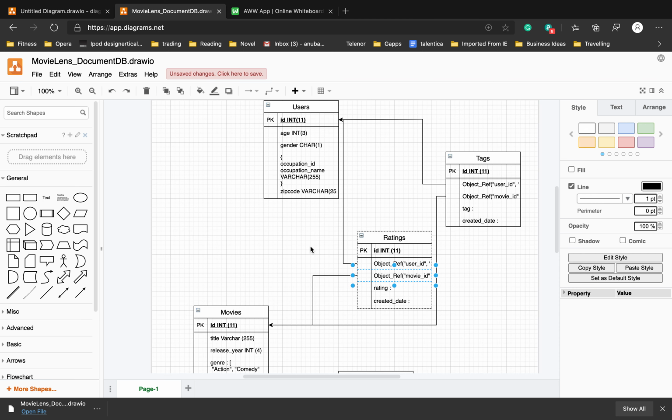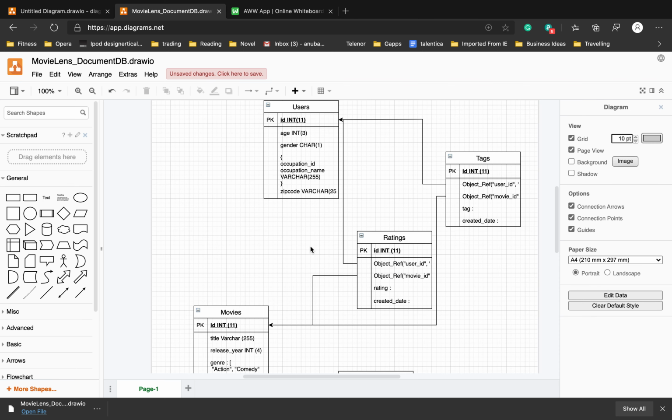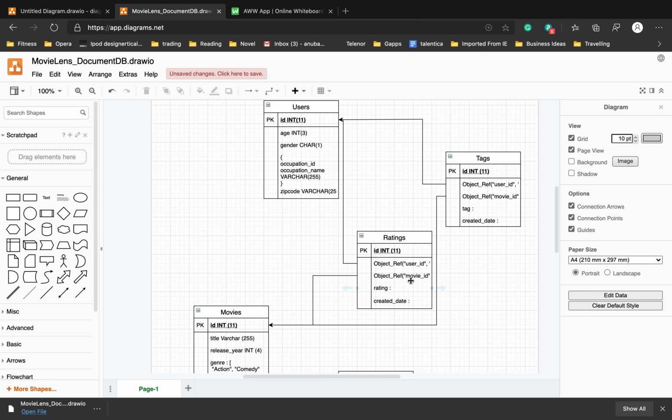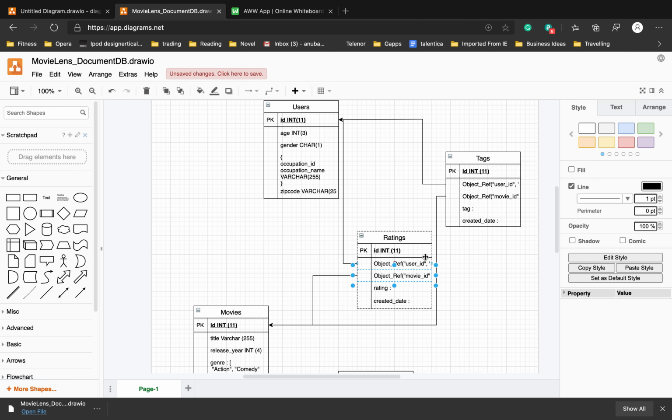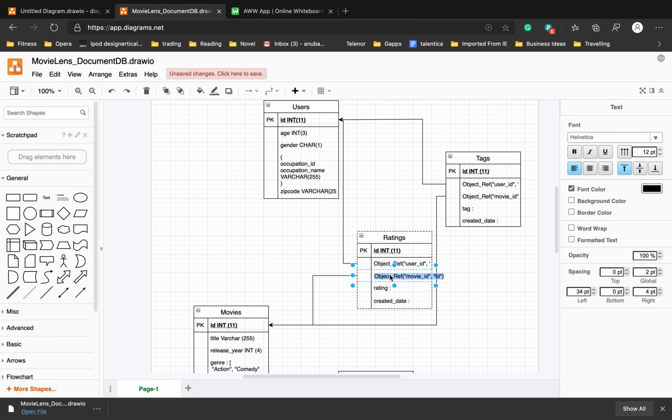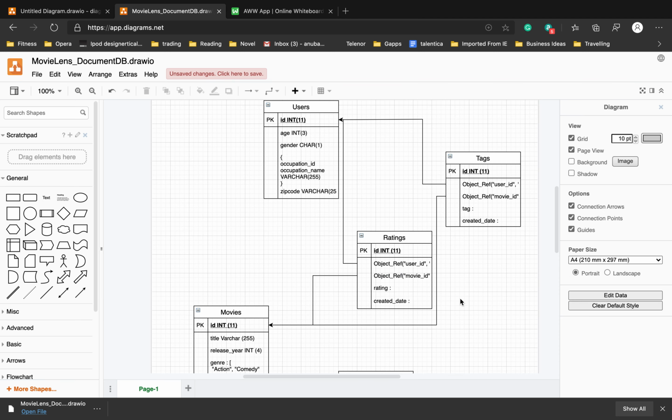So it is not strictly a foreign key primary key relationship between these tables and the actor tables, but this is how it is maintained in a document DB, like an object relationship. And what is the relationship between this table and this table? That will be derived by this object relationship model, which is like movie ID and the ID of the movie itself.